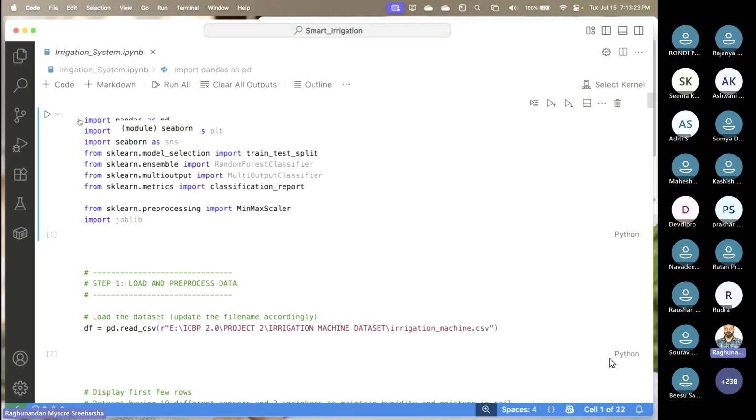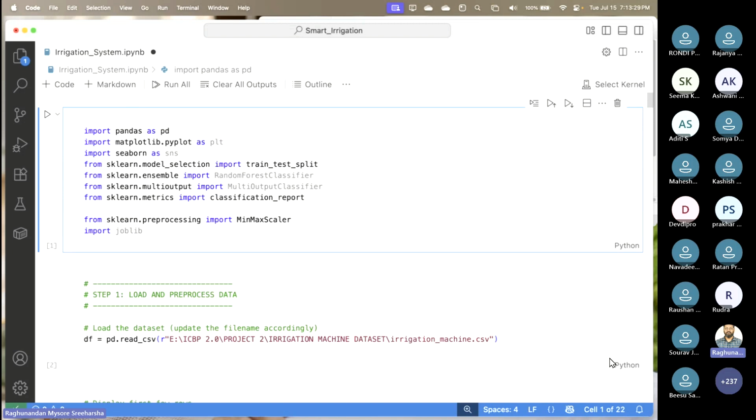Now we have to go one by one. First and foremost, we are importing all the necessary libraries. As you can see here, pandas is a library, Seaborn is a library, matplotlib is also a library. We have a bunch of libraries here, and we're going to use them. And joblib is to dump our model, which will be in pickle form. For machine learning, pickle is good, so we can use that. Now let me go one by one here.